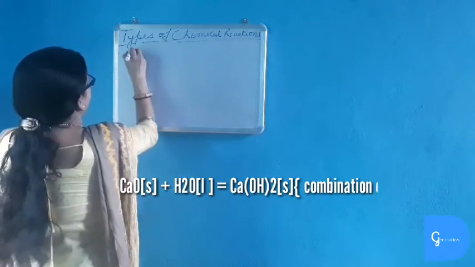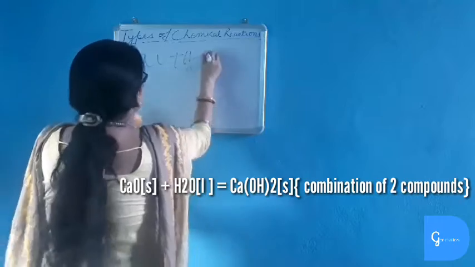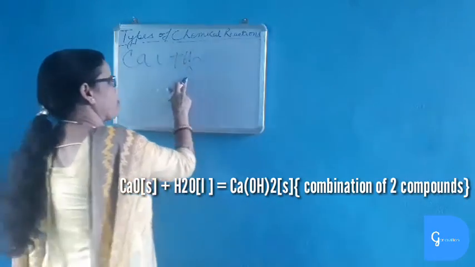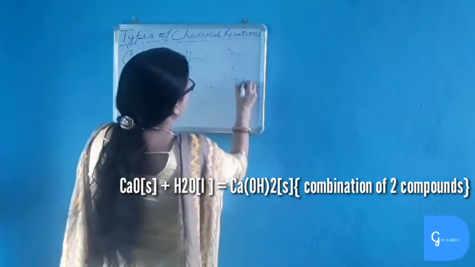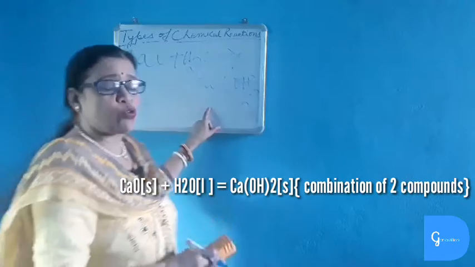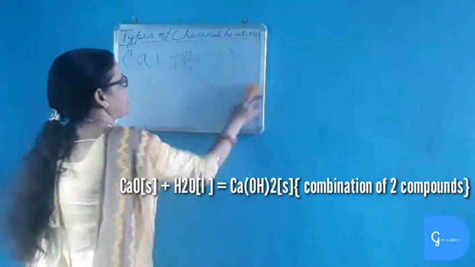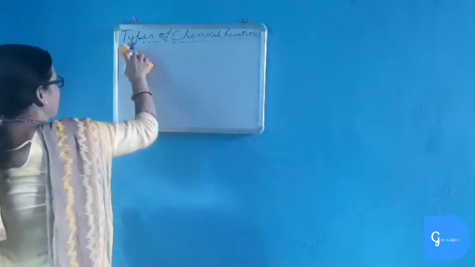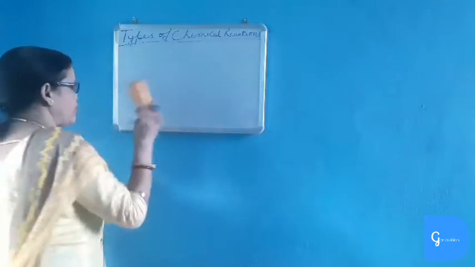Suppose calcium oxide combines with water. Calcium oxide is a compound, water is also a compound, and together they combine to give a new compound, calcium hydroxide. This calcium hydroxide is used for whitewashing in our houses. This is called slack lime. When slack lime is dissolved in water, it is used for whitewashing.